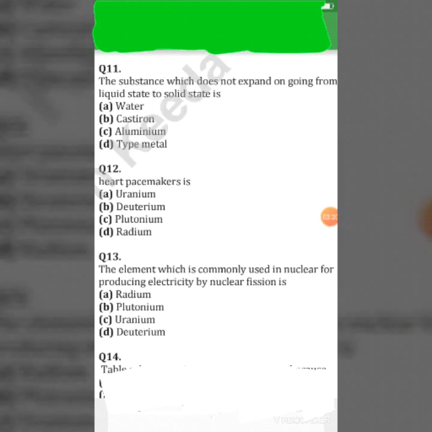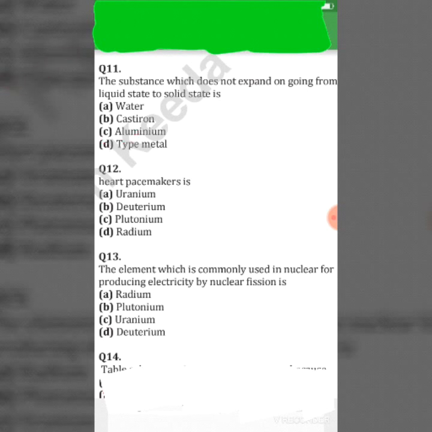Move on, next question. Question 11. The substance which does not expand on going from liquid state to solid state. A. Water, B. Cast iron, C. Aluminium, and D. Type metal. So its right answer is option D, type metal.